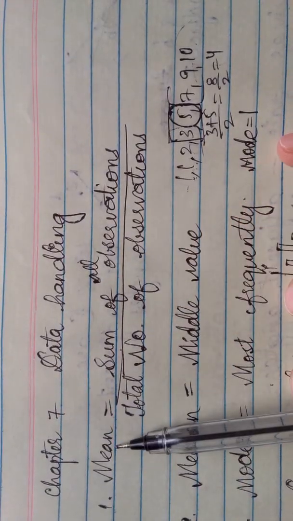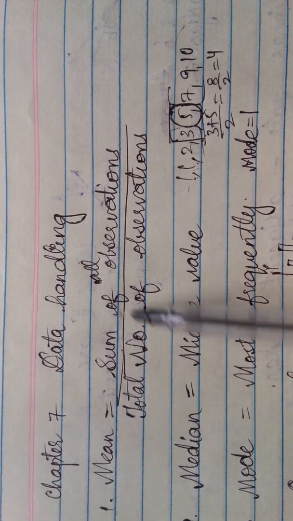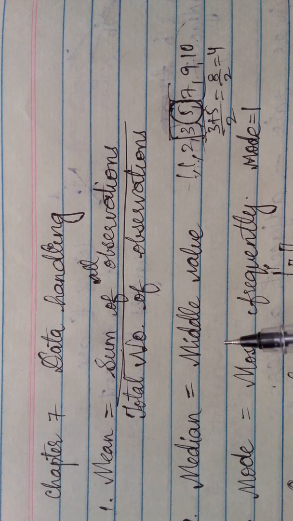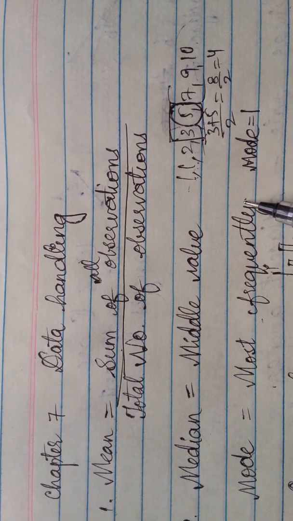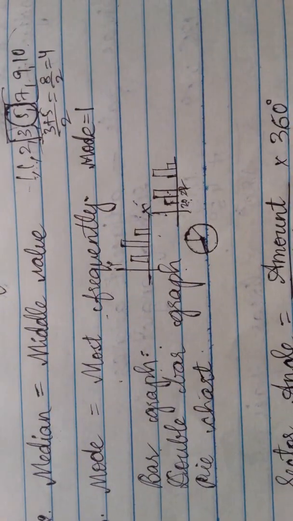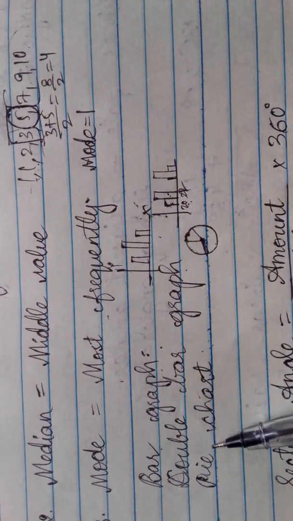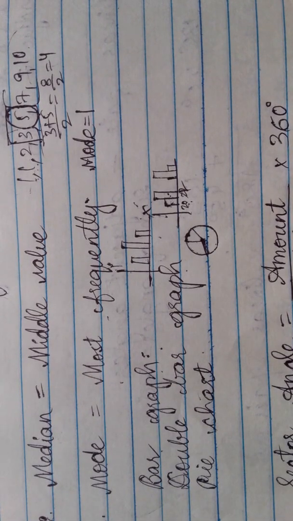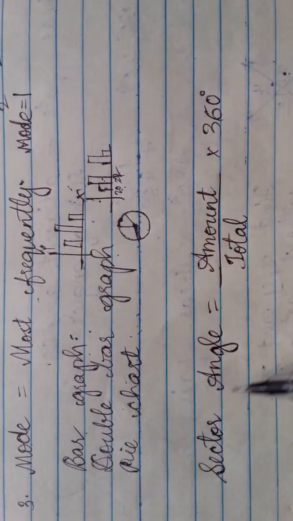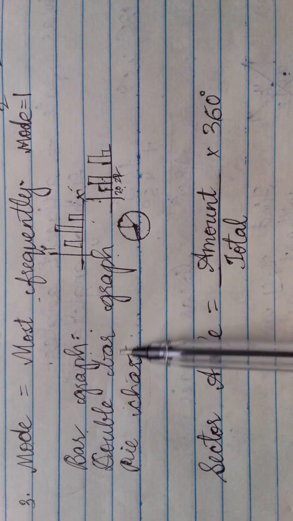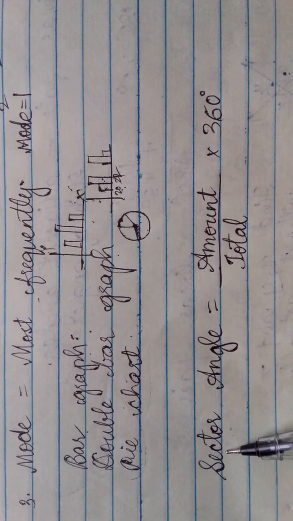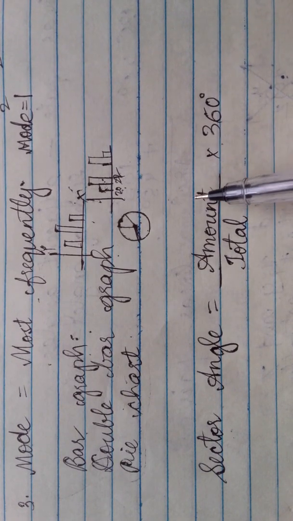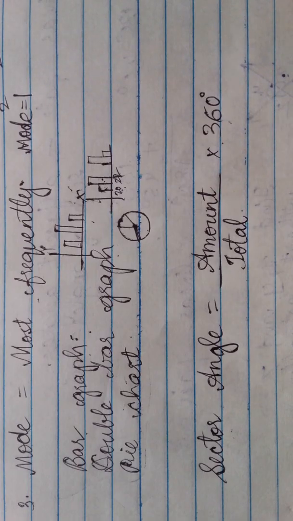Chapter 7, data handling. The formulas that you have to remember: mean is equal to sum of all observations divided by total number of observations. Median is nothing but the middle value. Mode is the most frequently occurring value. Then you have learnt the bar graphs, double bar graph and pie chart. Among these, you are going to get at least one for your 4 marks question. When you draw a pie chart, there's a formula that you have to remember, which is sector angle, equal to amount divided by total into 360.